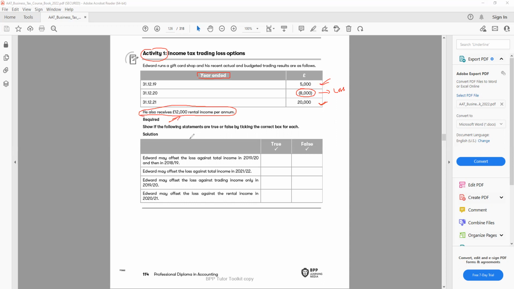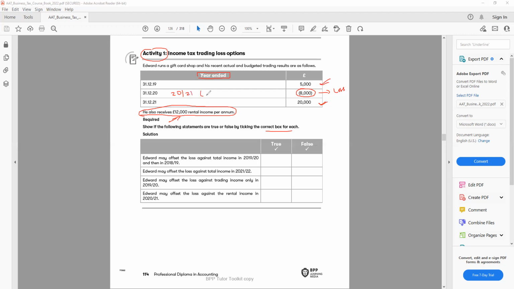Show if the following statements are true or false by ticking the correct box for each. So you need to say whether it is true or false. This sort of question will be very common in the exam. Edward may offset the loss against the total income of 2019 and then 2018. So try to understand which year the loss is made. The loss we make is for December, which means it is 2021.